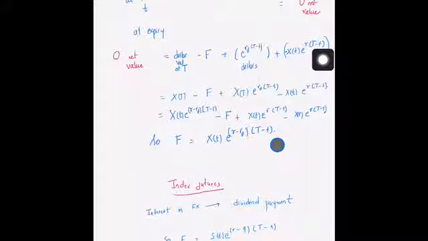So using a no arbitrage argument, we have evaluated the price of the FX futures, given that the exchange rate between the dollar and the rupee was x_t at time t. Then we have this exponential factor, where r is the interest rate of putting the money in the Indian bank, r_f is the interest rate incurred on a dollar by putting it inside an American bank, and T is the time period of the contract.